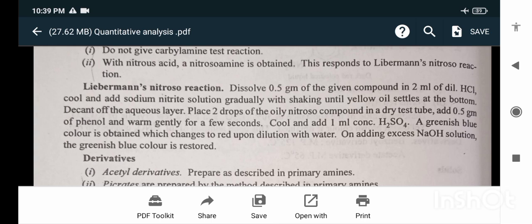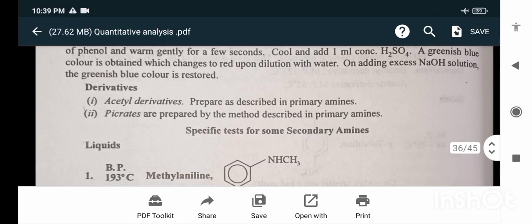Place 2 drops of the oily nitroso compound in a dry test tube. Add 0.5 gram of phenol and warm gently for a few seconds. Cool and add 1 ml concentrated H2SO4. A greenish blue color is obtained which changes to red upon dilution with water. On adding excess NaOH solution, the greenish blue color is restored. Derivatives are the acetyl derivatives and picrates.